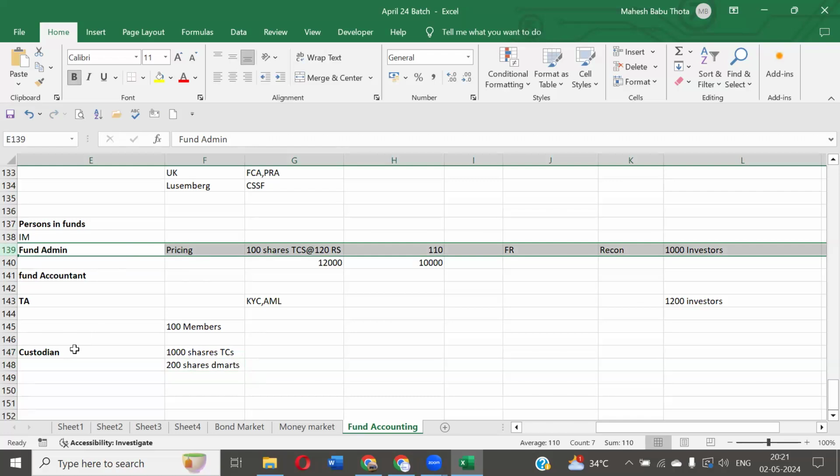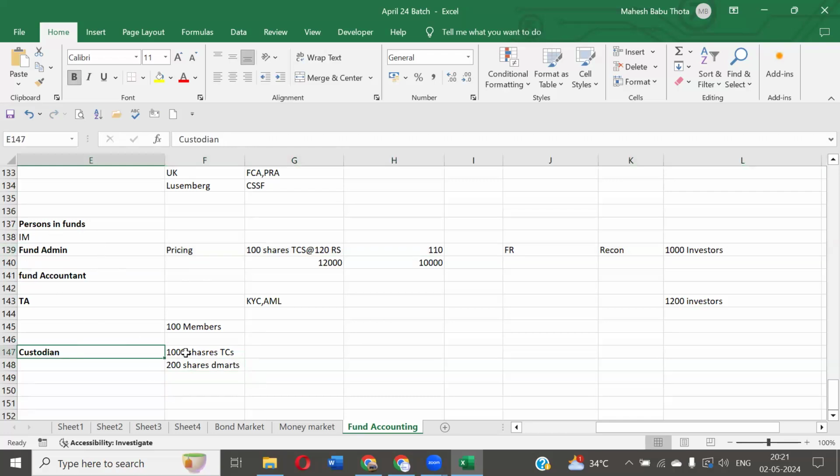Suppose this fund is purchasing 1,000 shares in the TCS company. Investment manager will pass this instruction to the broker. So broker will execute the trade to purchase 1,000 shares in the TCS company. Once shares are purchased, that information will be given to the fund administrator as well as to the custodian and investment manager. These 4 persons should know the transactions.